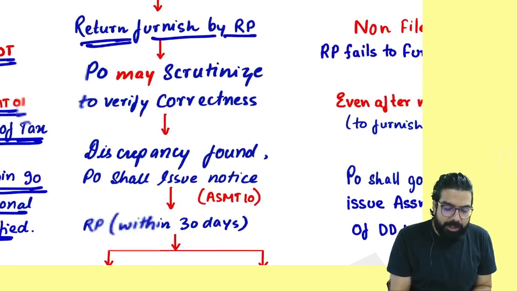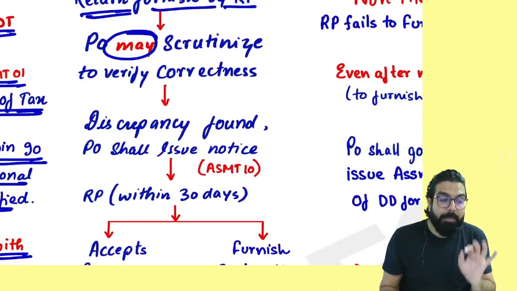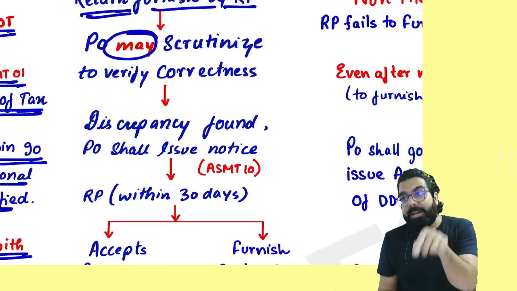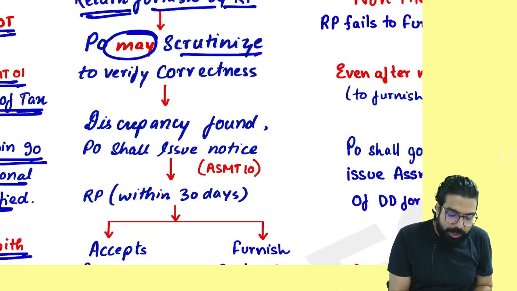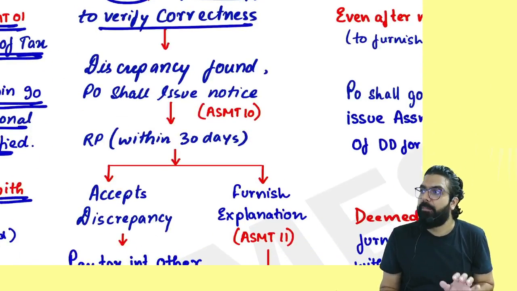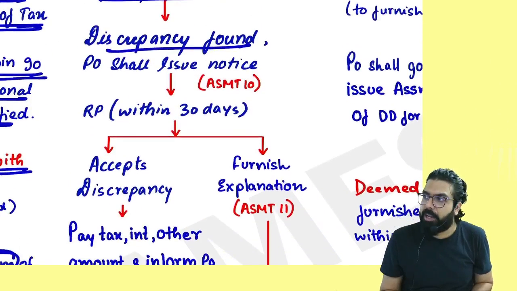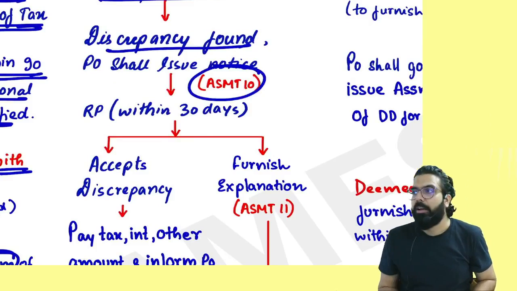Return furnished by the registered person. Proper officer may scrutinize. Is it mandatory for the officer to scrutinize? No. He may scrutinize the return to verify the correctness. If he finds any discrepancy, he will issue you a notice.